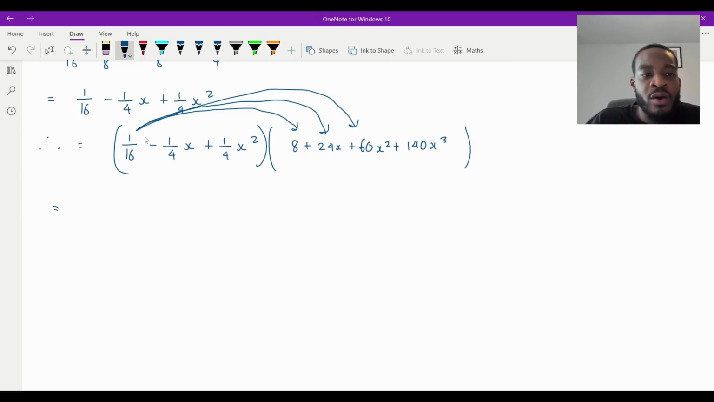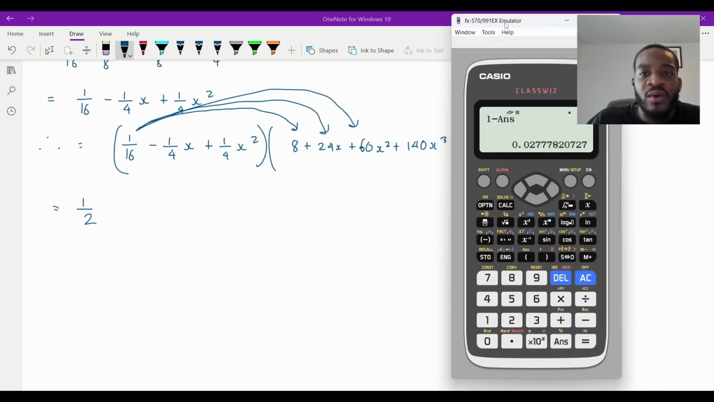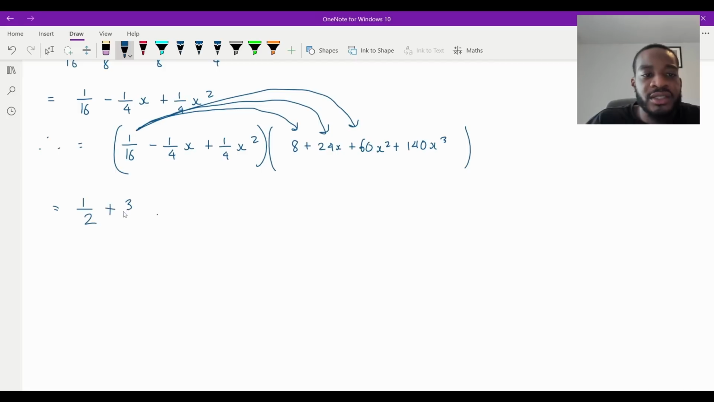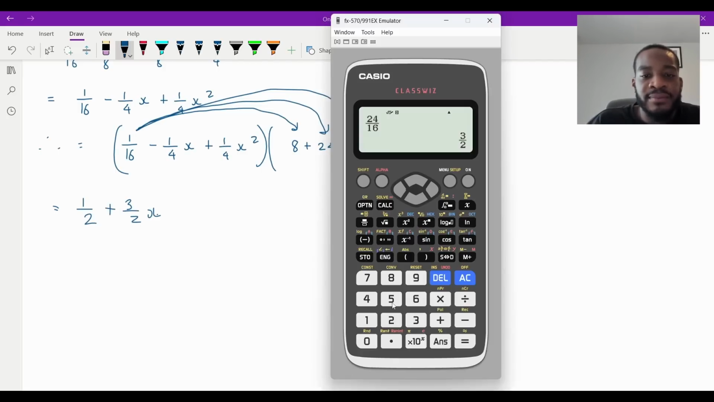It's going to be 1/16 times 8, which is going to be 8/16. That's going to be a half. That's going to be the first one. And then the next one's going to be a 16th times 24. What I'll do is I'll just get my calculator. So it's going to be 24 over 16, which is going to be 3 over 2. So the next one's going to be plus 3 over 2 x. And then this one is going to be 60 over 16.